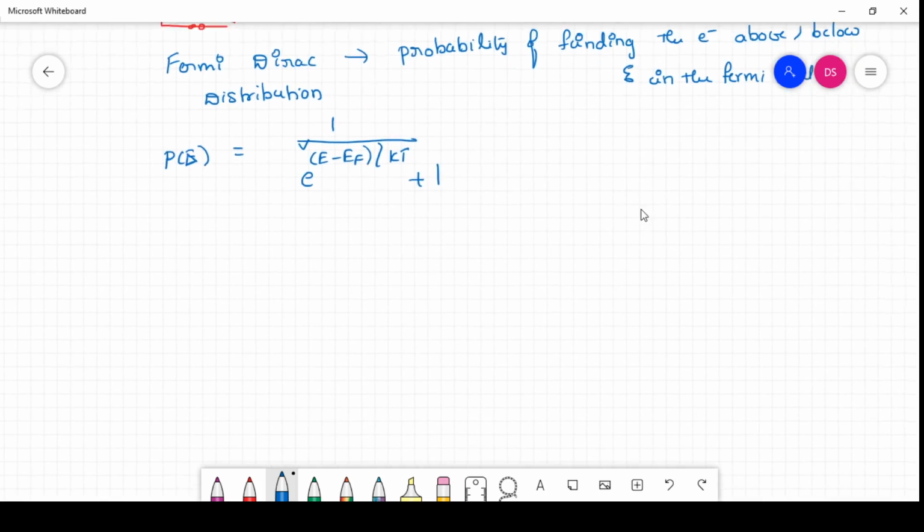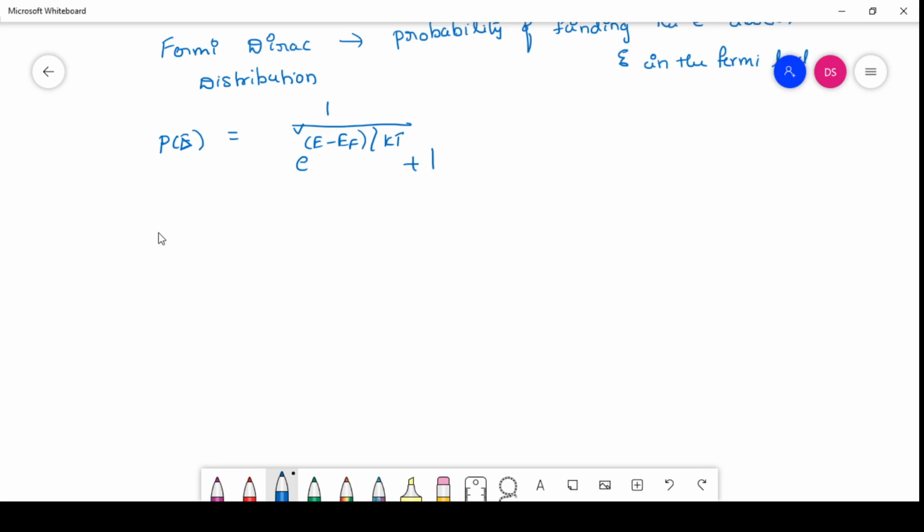According to the Fermi-Dirac distribution, they have considered three cases. In the first case, the energy of the electron is less than the energy of the Fermi level, at T equal to 0 kelvin. Then what will be the probability of finding the electron? P(E) is equal to 1 by 1 plus e power (E minus EF) by kT. Here E is less than EF, so E minus EF becomes negative, and a negative value divided by 0 temperature gives minus infinity.